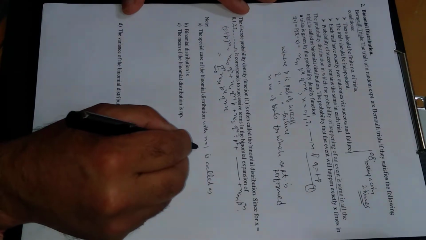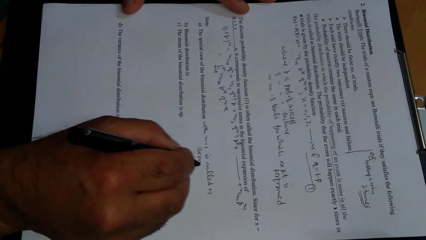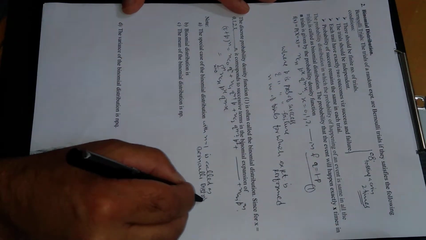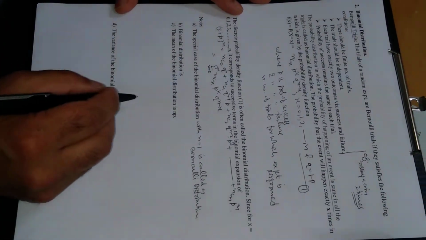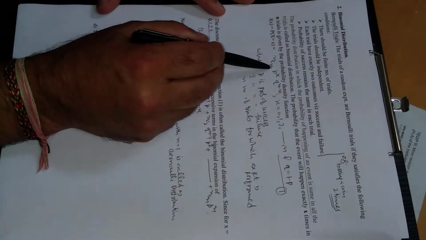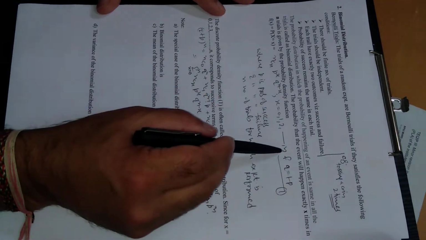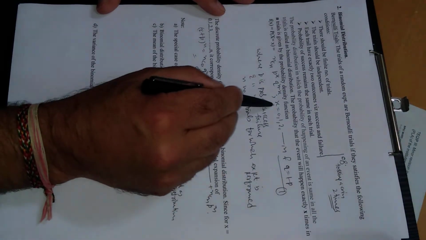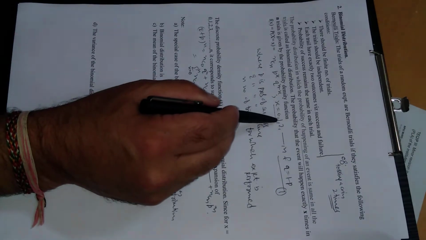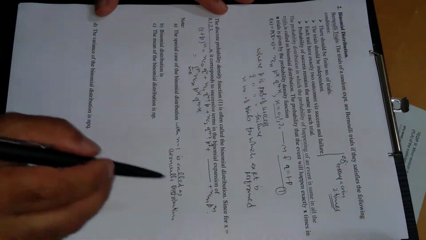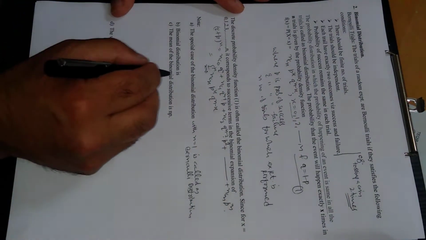is called the Bernoulli distribution. The reason is, if in this density function n is 1, the value of x will be only 0 or 1. If the value of x is only 0 or 1, then this density function is the density function for a Bernoulli distribution.